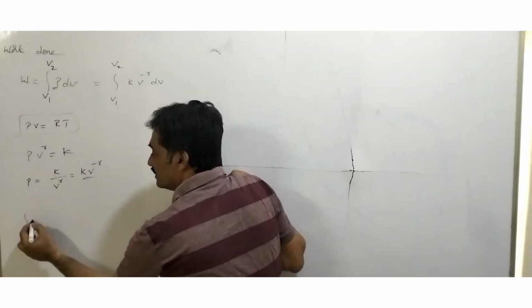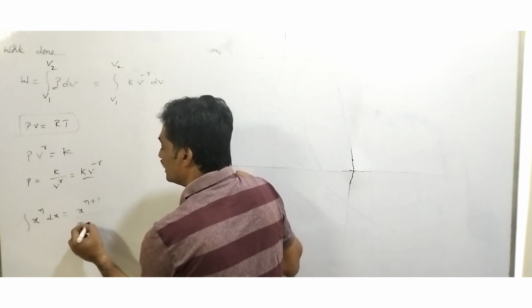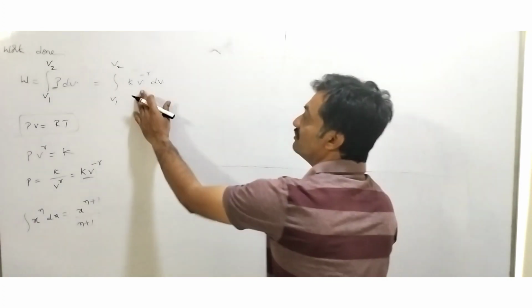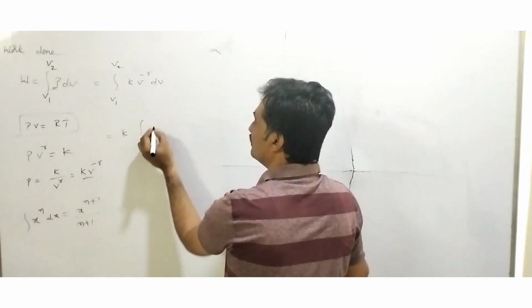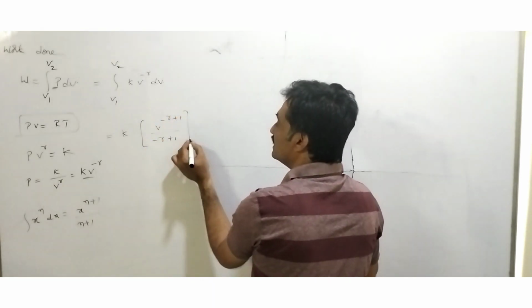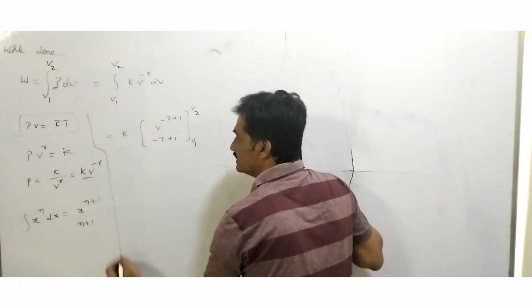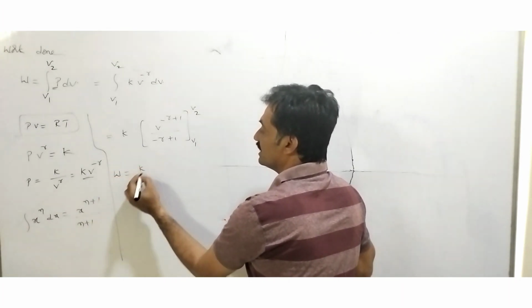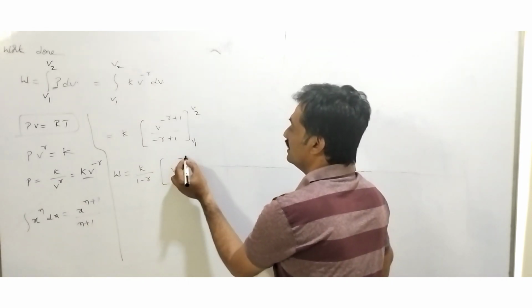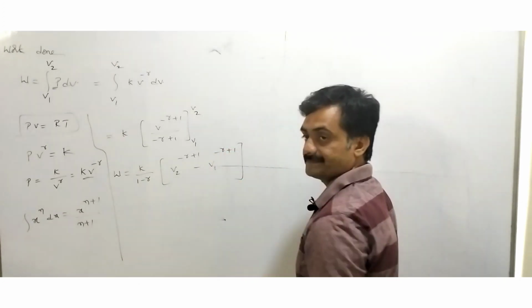In the case of integration, we know that the integration of x to the power of n dx equals x to the power of n plus 1 by n plus 1. So here it is minus gamma plus 1 by minus gamma plus 1. When we integrate this equation, we get K into V to the power of minus gamma plus 1 by minus gamma plus 1 within the limits V1 to V2. Now the work done can be given as K by 1 minus gamma into, when we substitute the limits, V2 to the power of minus gamma plus 1 minus V1 to the power of minus gamma plus 1.